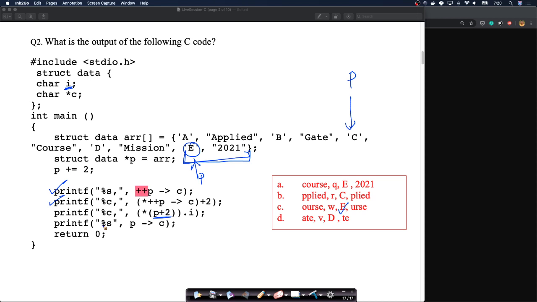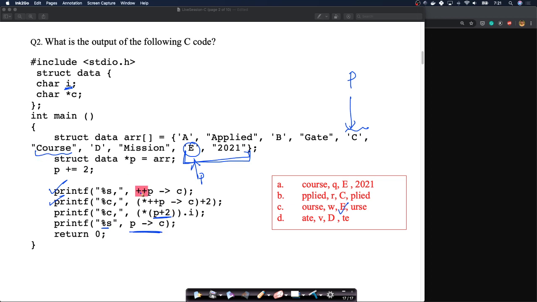Very simple. Next, if you do percentage S of P arrow C, what happens here? P is still pointing to this. We just did P plus 2, we did not do P plus equals 2. So P is still pointing to this.